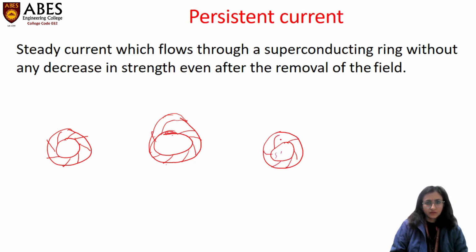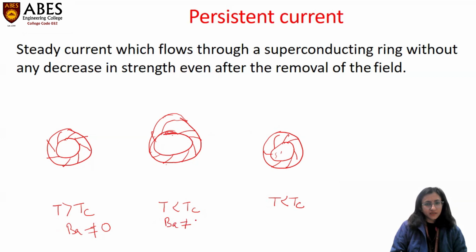First of all, we will take the example of when the temperature is greater than the critical temperature. When the temperature is less than the critical temperature, the last diagram is also for the same condition. Here, we are keeping the specimen in an external magnetic field which is non-zero. Here, we are keeping the material again in the same magnetic field, and in the last diagram the magnetic field value is changed to zero.